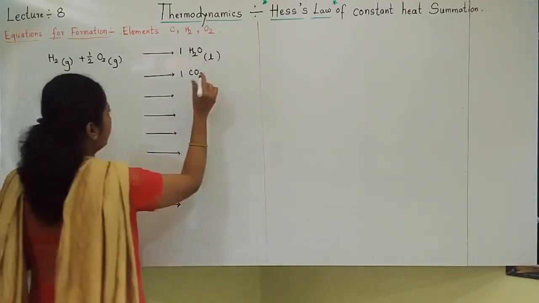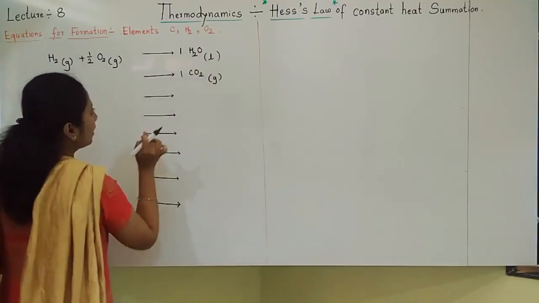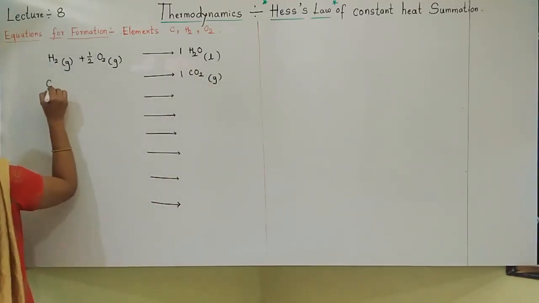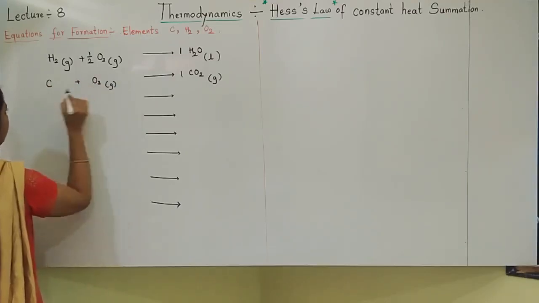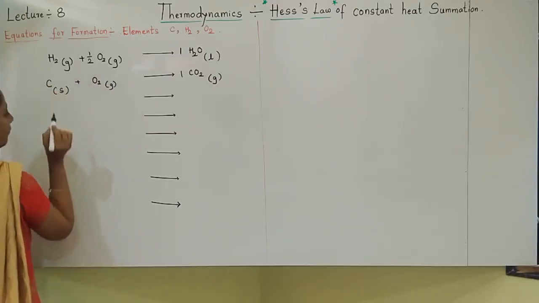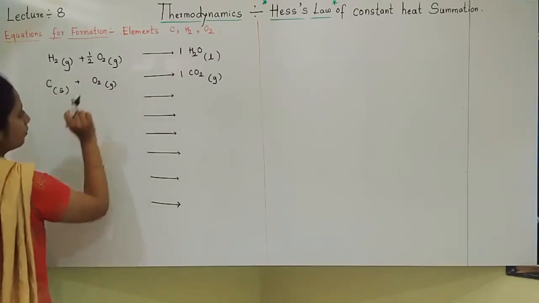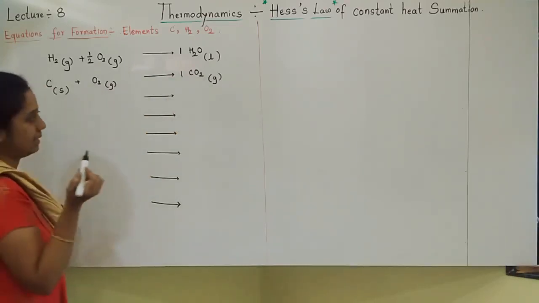Let us move towards carbon dioxide. It is a gas. Carbon dioxide is made up of which elements, students? Of course, carbon and oxygen. Carbon 1, oxygen O2. So here the things are already balanced.